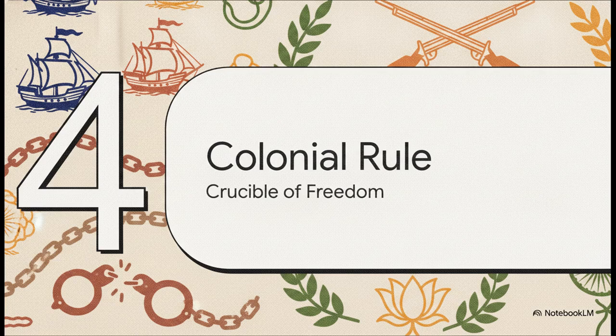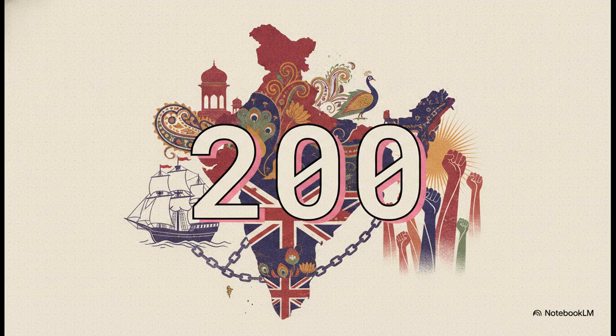On to part 4, colonial rule and resistance, the crucible of freedom. For nearly 200 years, the narrative of India took a really drastic turn under British colonial rule. During the 18th and 19th centuries, the British East India Company, and eventually the Crown itself, gradually took control. It was definitely a somber era of intense extraction and struggle.